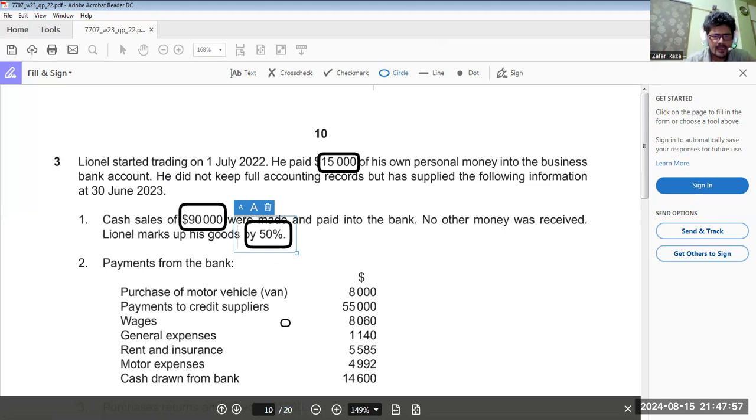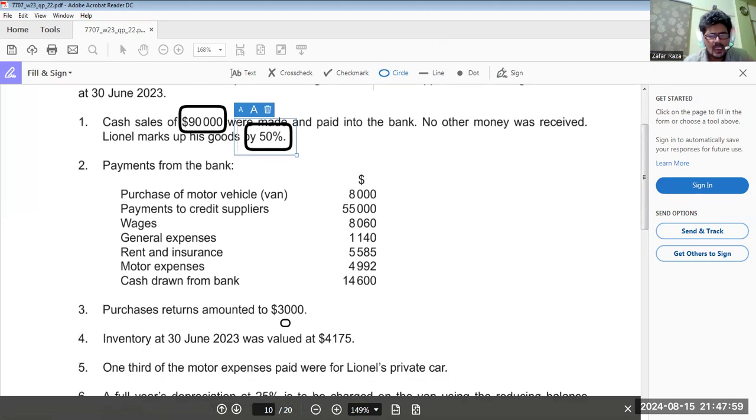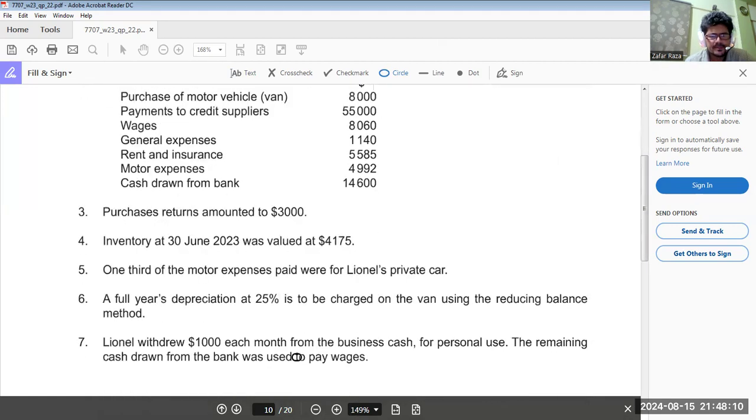Now payments: purchase of motor van, payment to creditors, wages, general expenses, rent and insurance, motor expenses, cash drawn from bank. Purchase returns, inventory or closing inventory. There is no opening inventory because it's a starting business. 1/3 of the motor expenses paid for Lionel's private car, so out of motor expenses we have to deduct 1/3 because it's part of drawings.